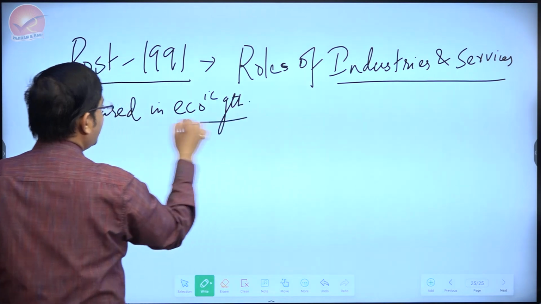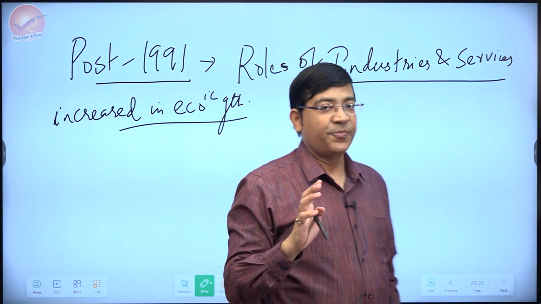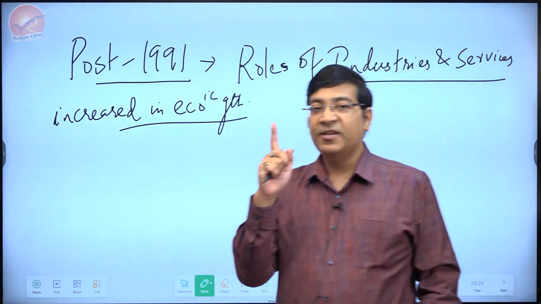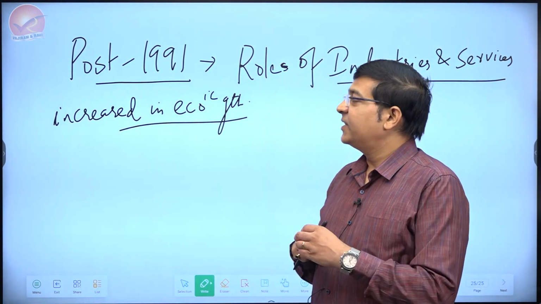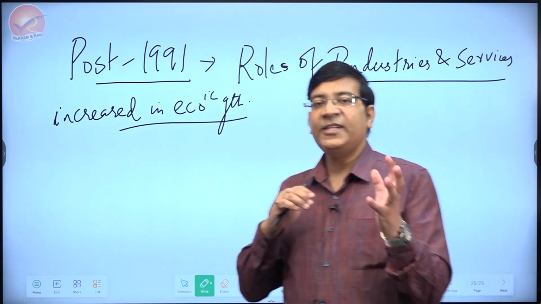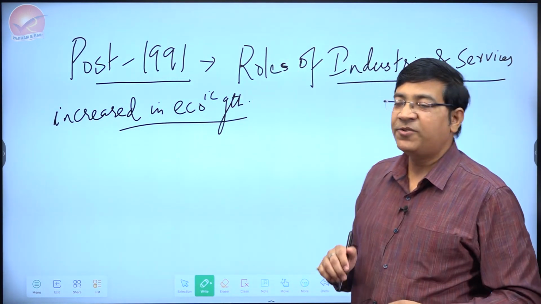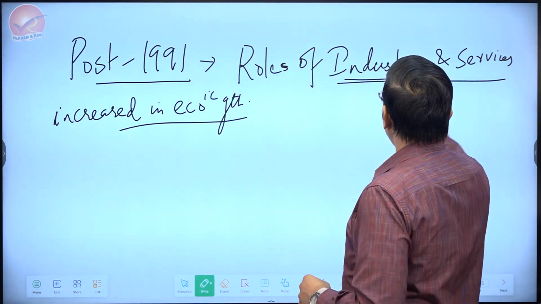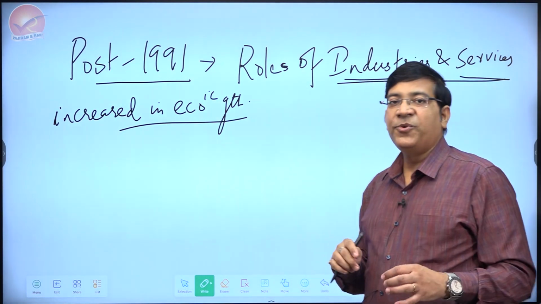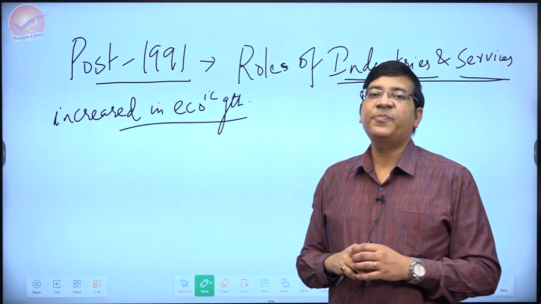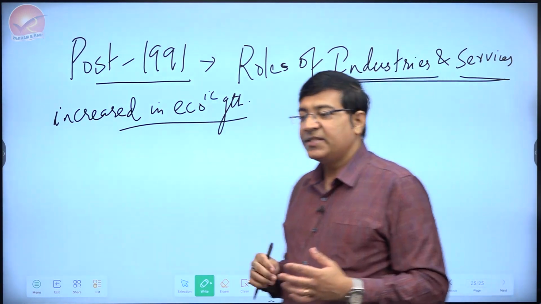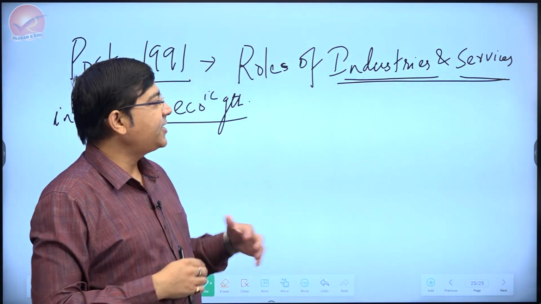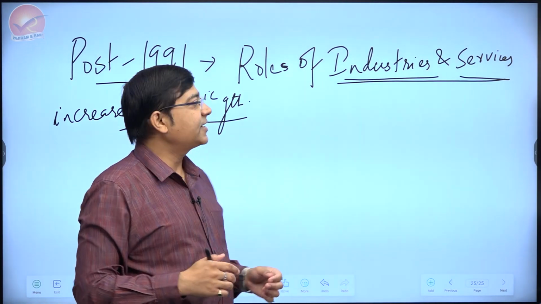Let's not forget, whatever you are writing, your idea should be what question is being asked. I'm still doing the first part of the question, by the way. The question being asked is that in the recent past, labor productivity is leading to economic growth. Industries and services are more capital-intensive sectors by nature compared to agriculture. Even in agriculture, capital is employed, but not as much as in the industrial sector.